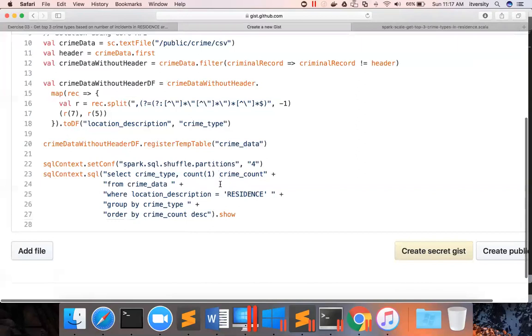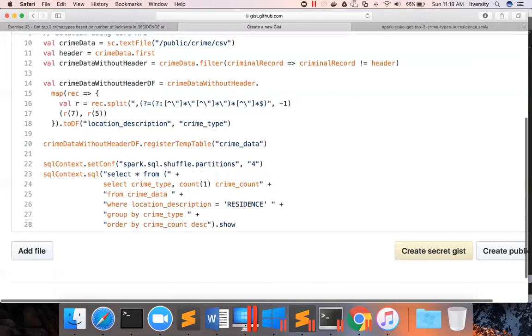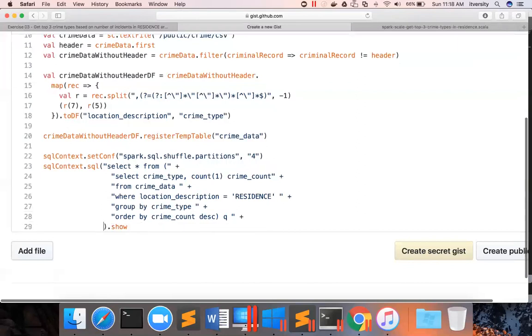the simple scenario is just by saying select star from q, and then limit 3.